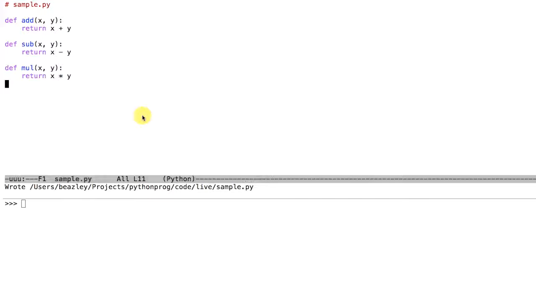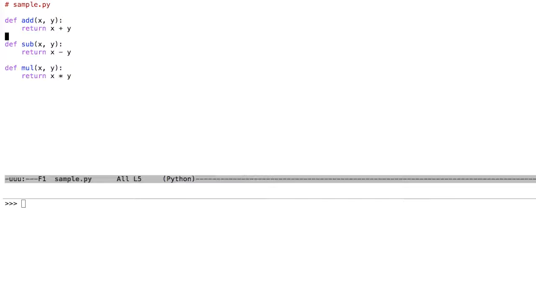All right, what I want to talk about next is a problem related to repetitive code. To motivate that, I want to look at this sample.py file that I've got up here. This is a very boring file. You'll see where this is going. What I have is a file that has 3 functions in it: an add method, sub, and mul. Again, not very interesting functions, but I want to keep them simple.